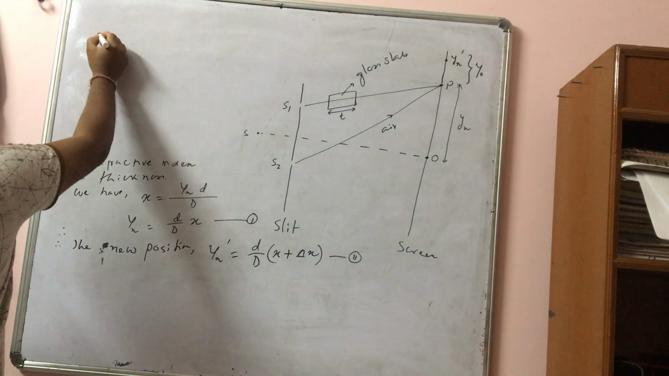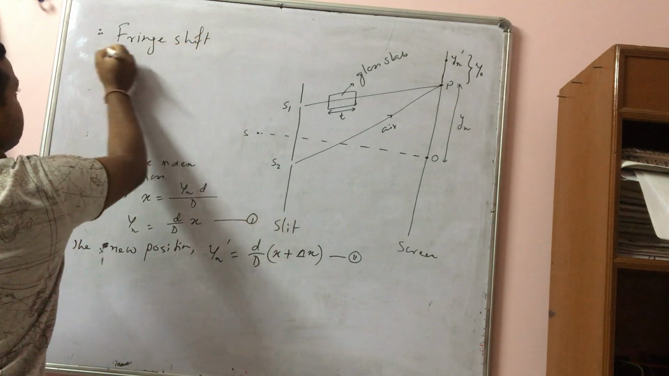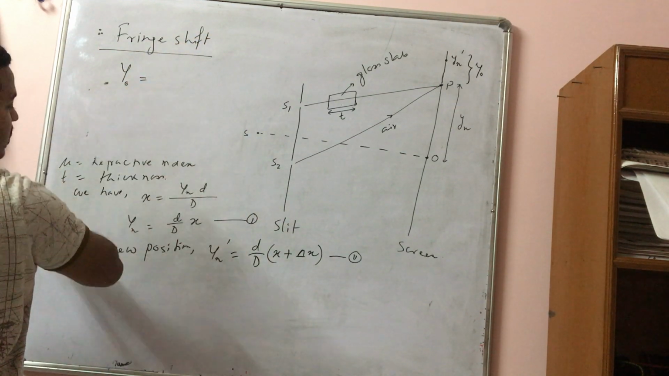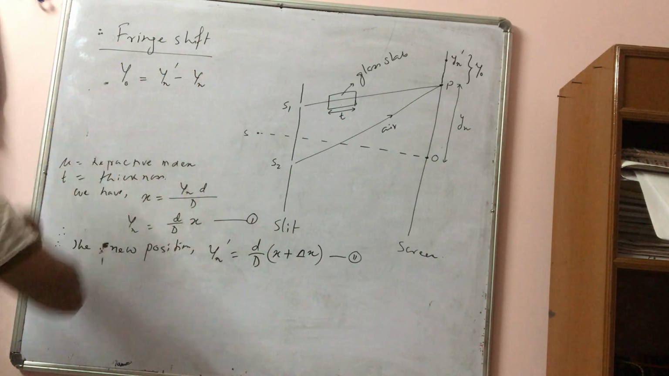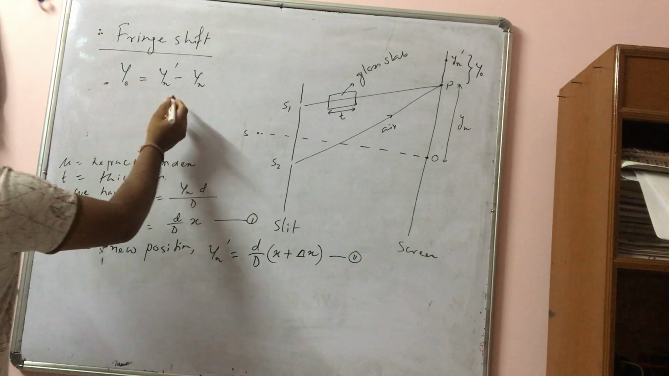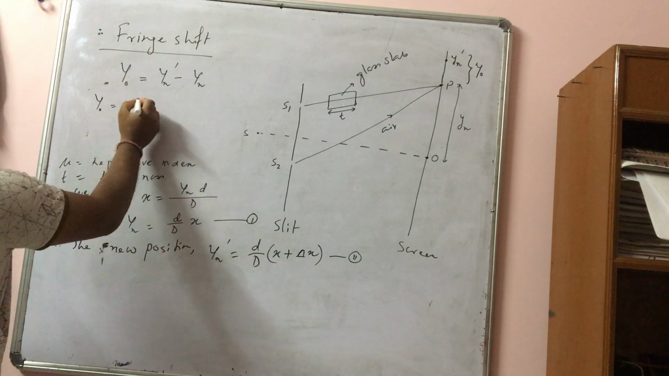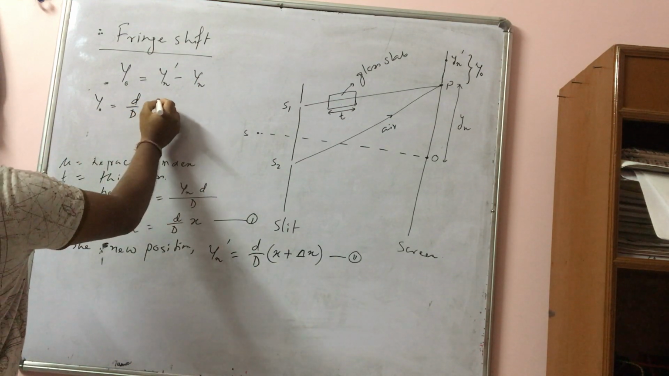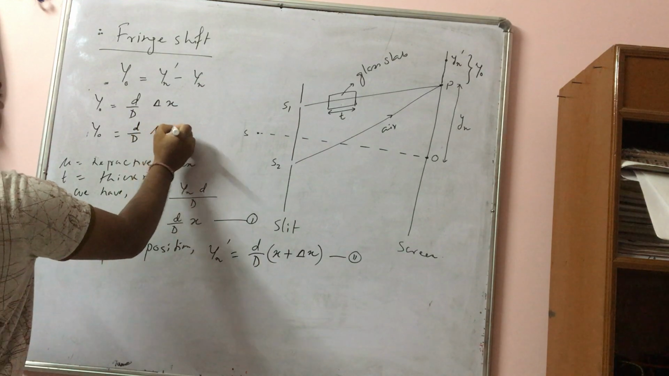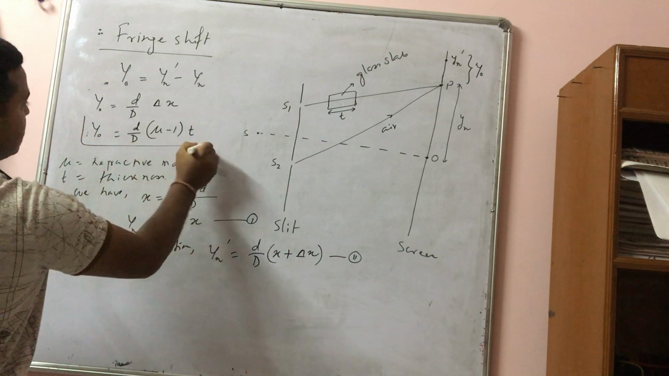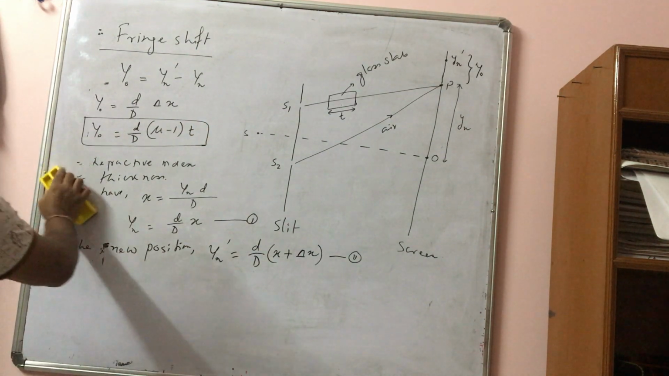Therefore fringe shift means change in position. Okay. So new position is yn dash minus initial position yn. So this is the fringe shift, shift in positions. If we subtract these two, what we got? It is D by d into delta x. Now you put the value of delta x here. It is mu minus 1 into t. So this is the formula you have to remember. So this is the fringe shift. Okay.